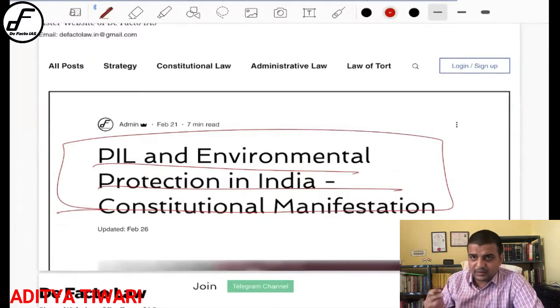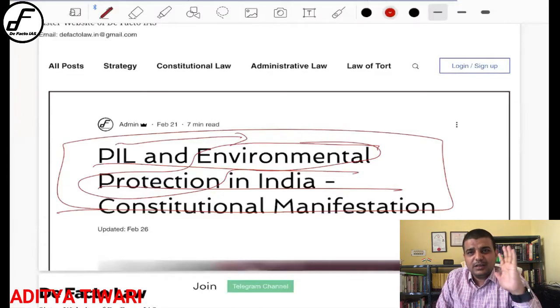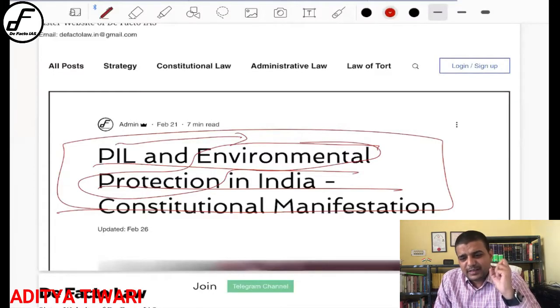So what is the content? The content is the environmental protection, how the PIL has been used, right? So all the MC Mehta cases are all PIL actually. Right, so that is a new jurisprudence that has come into the picture. So that you have to study in the case of PIL. Understood, everyone? Good. Now let us come to the next part.